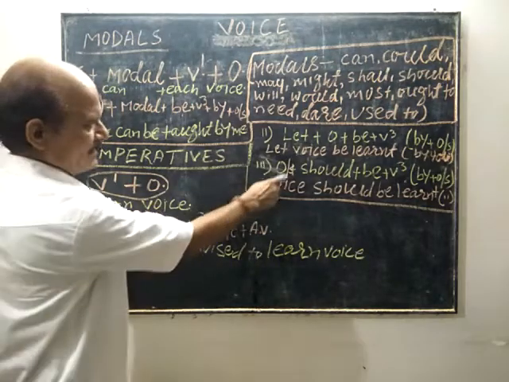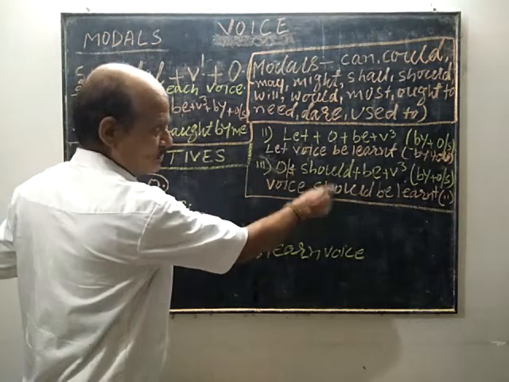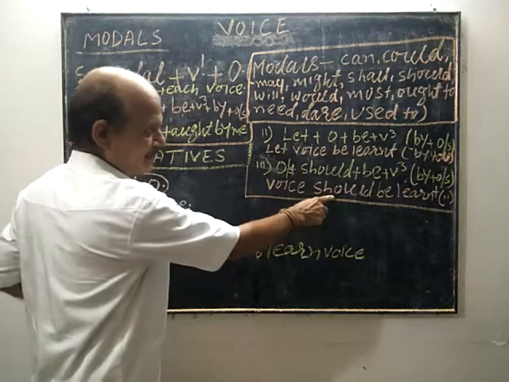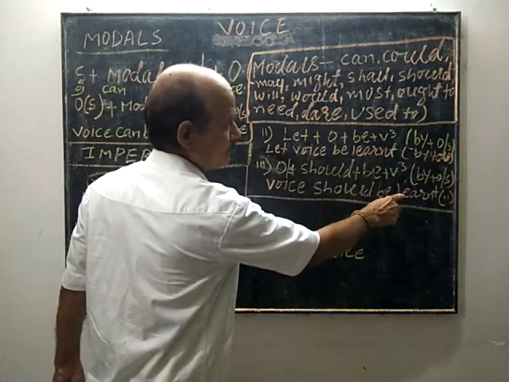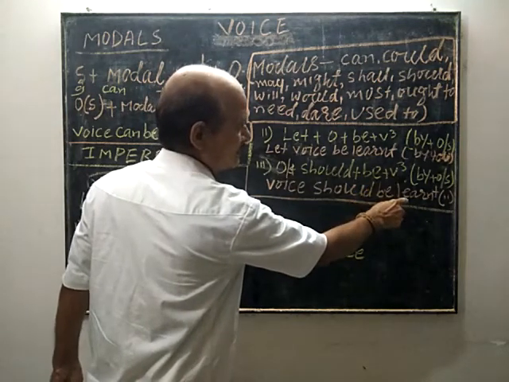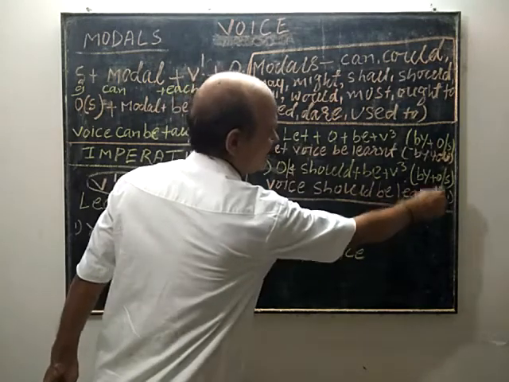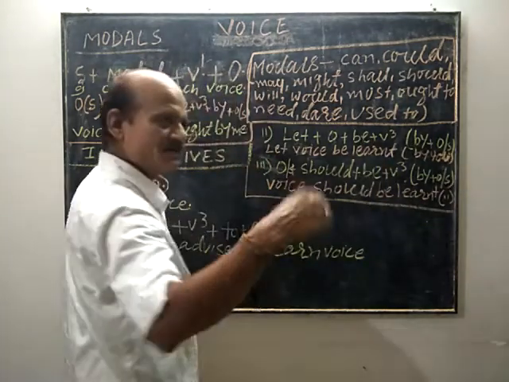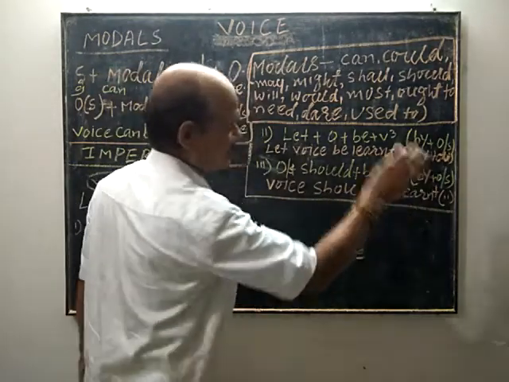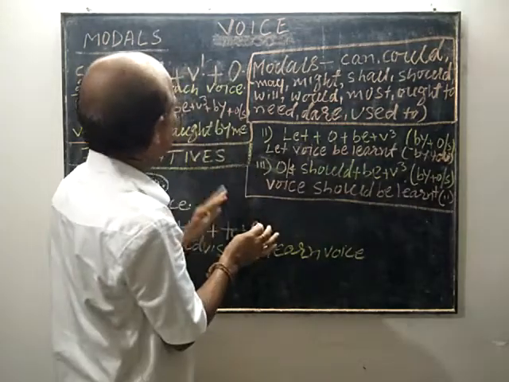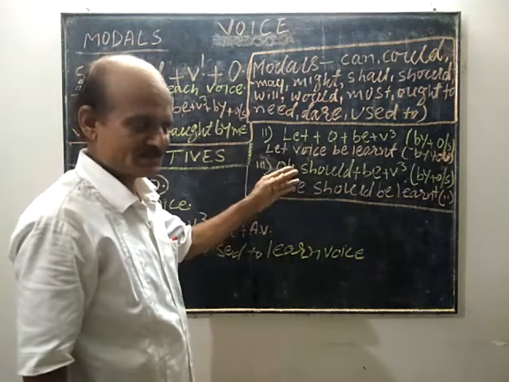Voice has become subject, should has been written, be has been written here, and past participle of learn, learned, is written here, and by you can be written because you is understood. Voice should be learned. In this way we have completed the active passive voice.